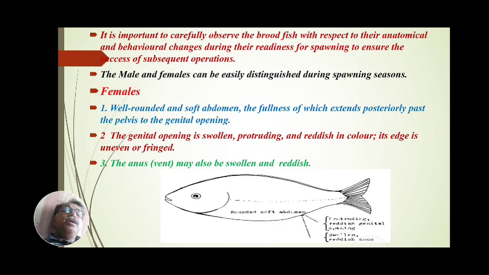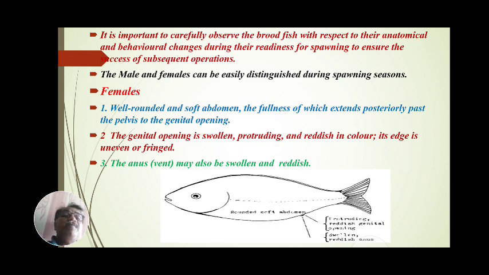When the fish is ready for spawning, for breeding, males and females show different behavior, and that behavior is to be understood, studied and noted by an expert who has knowledge about the behavior of the fish in breeding and spawning condition.